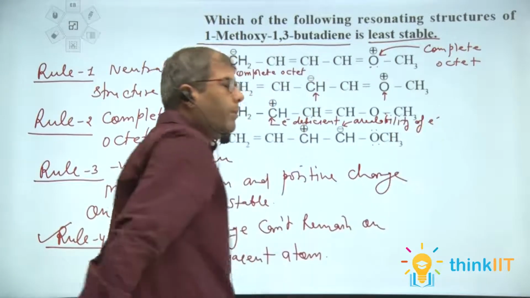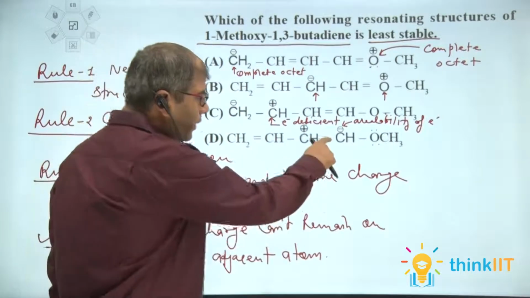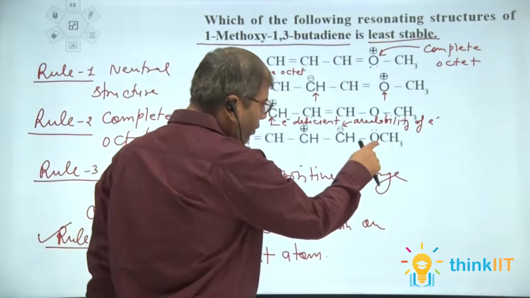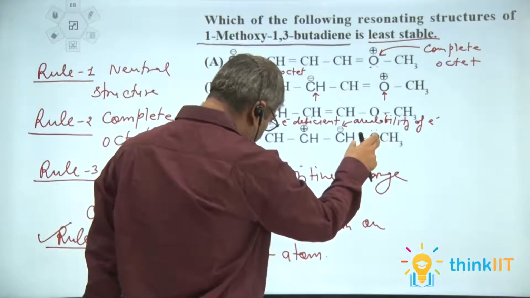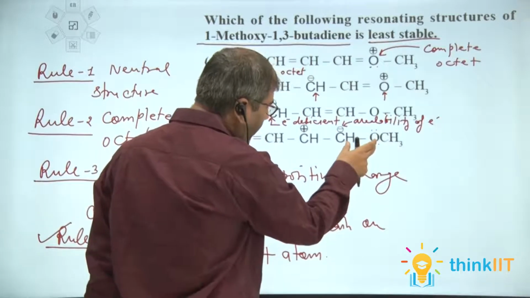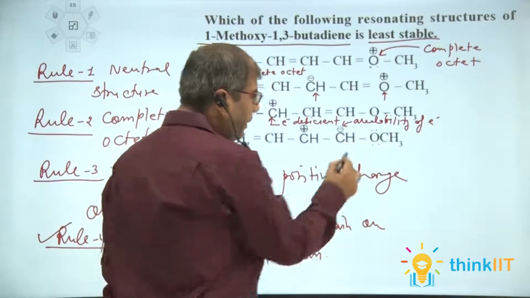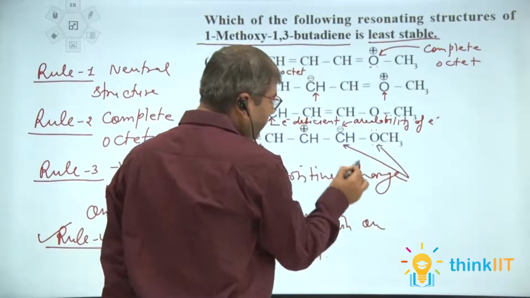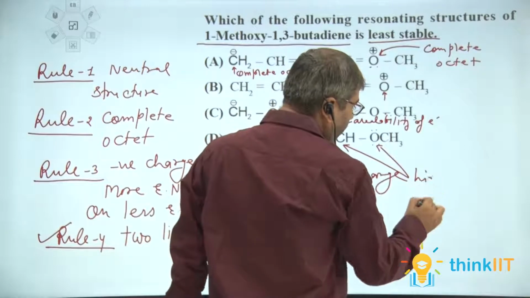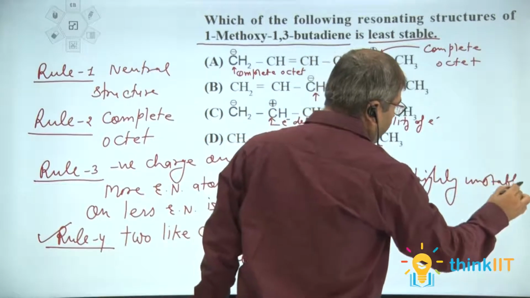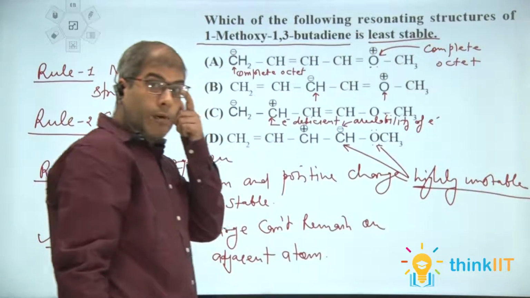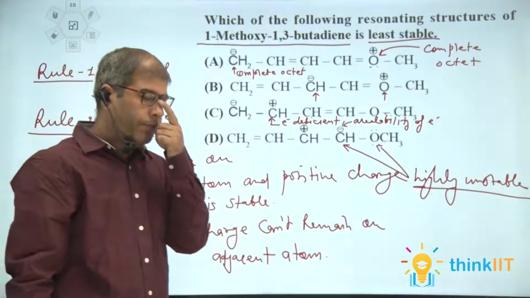Electrons and electrons on adjacent positions cannot remain because this creates repulsion, and by this repulsion this structure will be highly unstable.